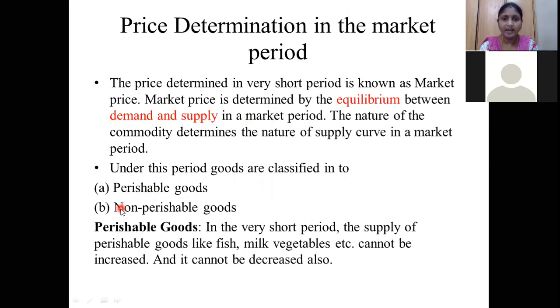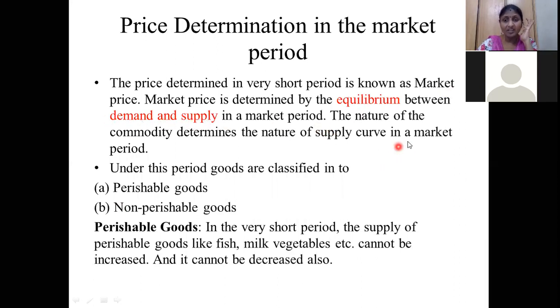So based on demand and supply, how can we determine it? There should be an equilibrium between the demand and supply. Already we have seen that equilibrium. The equilibrium price we saw was 30 rupees, where demand and supply are equal. That price is called the equilibrium price. So this market price is determined by the equilibrium between demand and supply in the market.